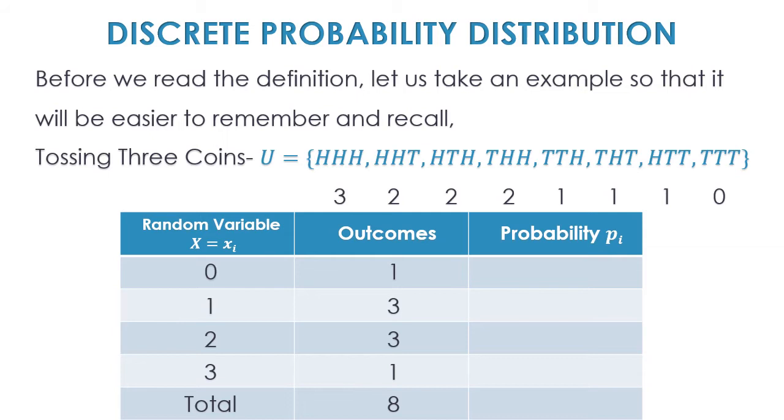Let's see. 0. Let's take 0. How many times does 0 occur? One time. What are the total number of outcomes? 8. What is the formula for probability? M upon N.